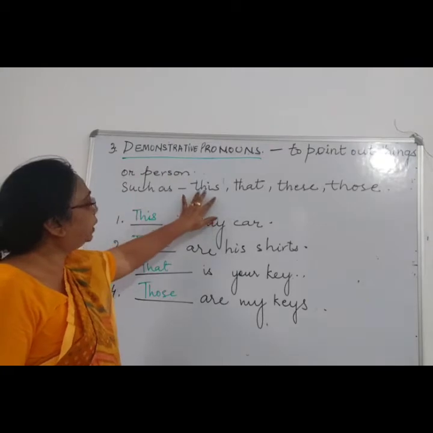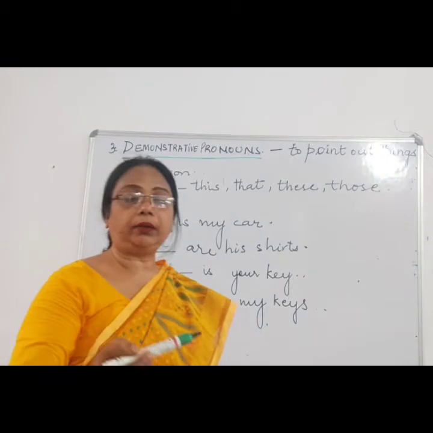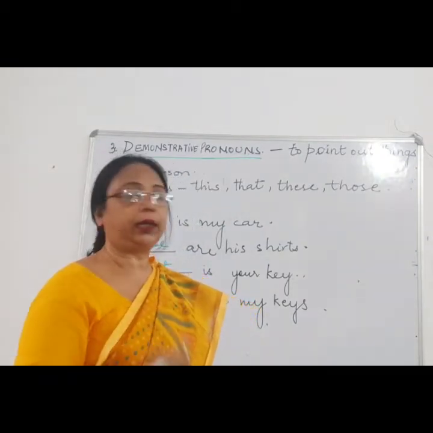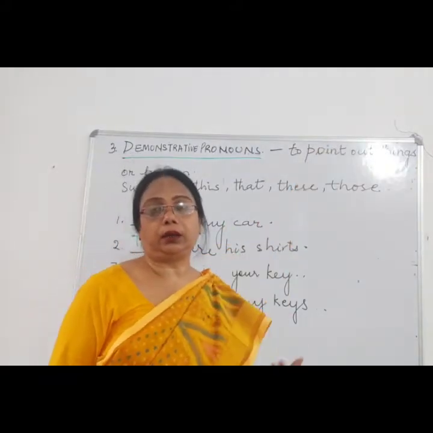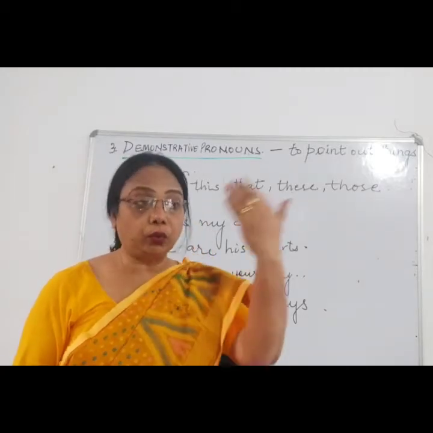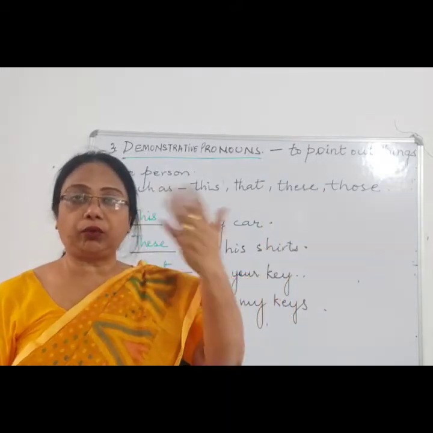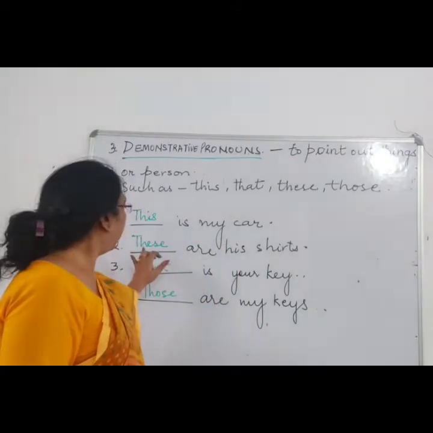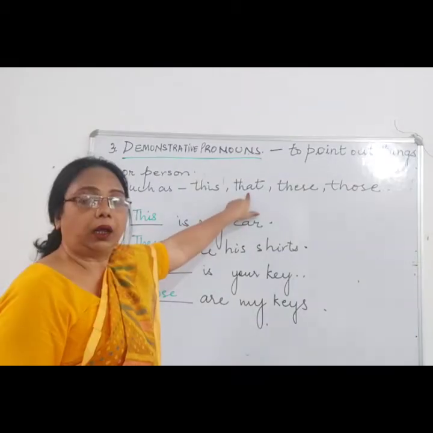Demonstrative means there are only this, that, these, those. This we use when the thing is within your reach. You can reach it. You can take it easily. That is used for something very far from you that you cannot reach or pick up easily. You have to go to the thing which is kept on the other side. You have to go over there, right? So this is used for a singular noun, and that is also used for a singular noun.